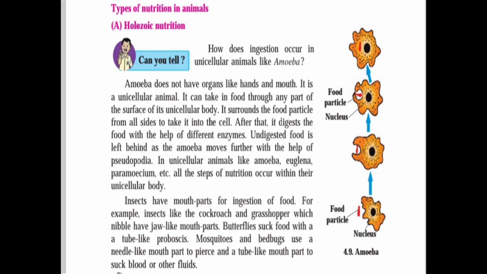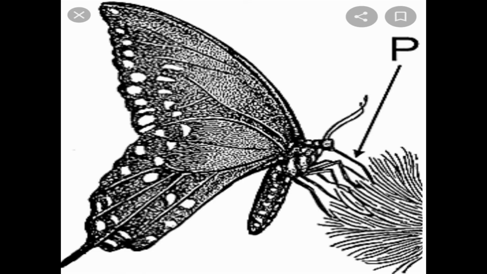In unicellular animals like amoeba, euglena, paramecium, etc., all the steps of nutrition occur within their unicellular body. All things are happening in their body. Insects have mouth parts for ingestion of food. For example, insects like cockroaches and grasshoppers, which nibble, have jaw-like mouth parts. Butterflies, see the butterfly, suck the food with the help of a tube-like proboscis.